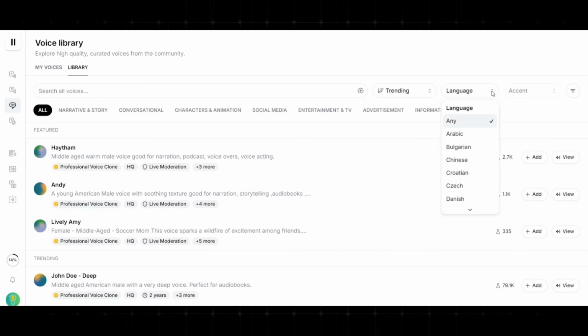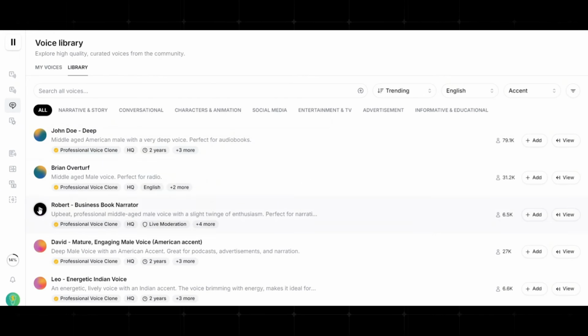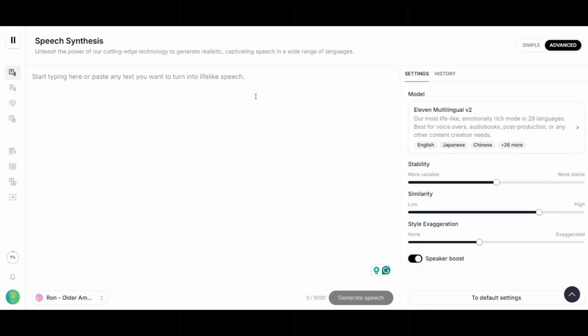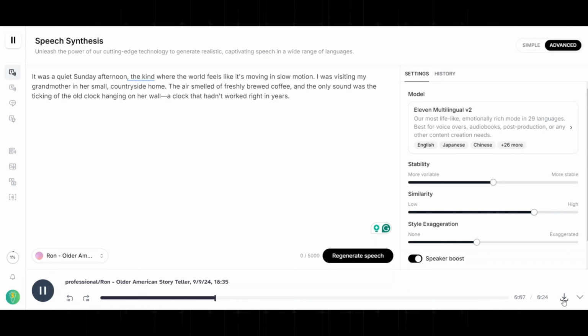From here, choose English for the language, male for the gender, and then middle-aged. Pick the one you like and click Add, then Use. Paste the script from ChatGPT, then click Generate. Do the same process for the rest of the script.